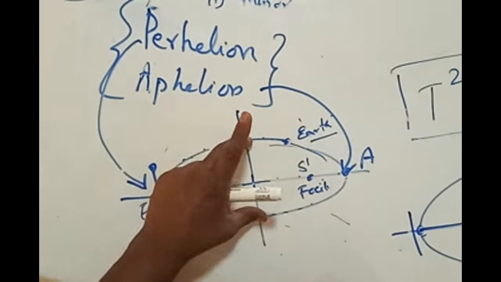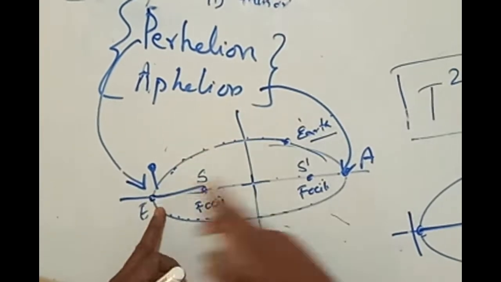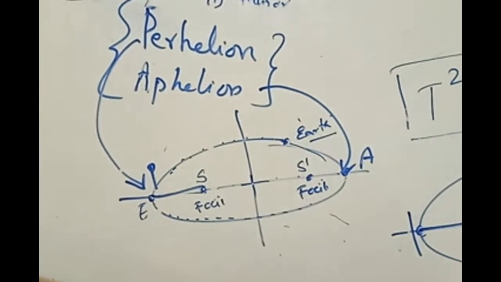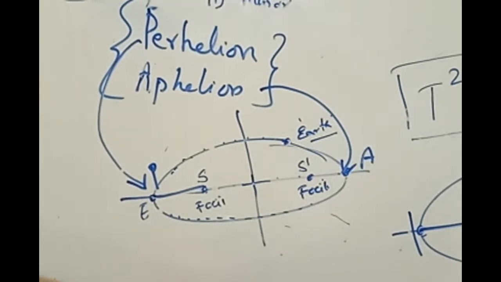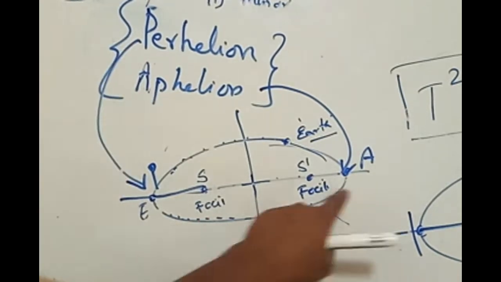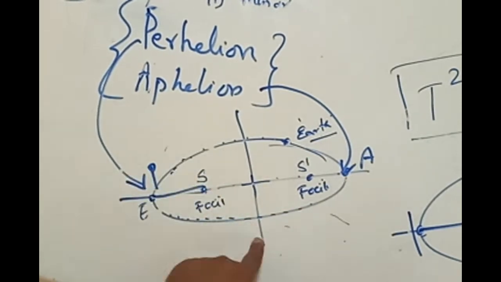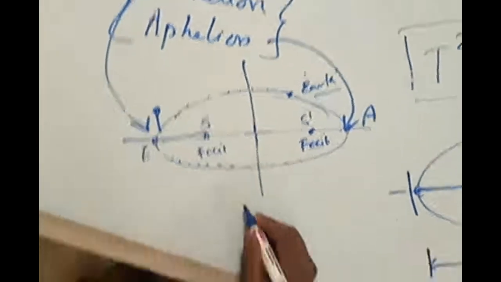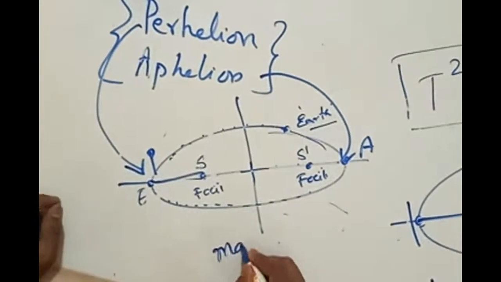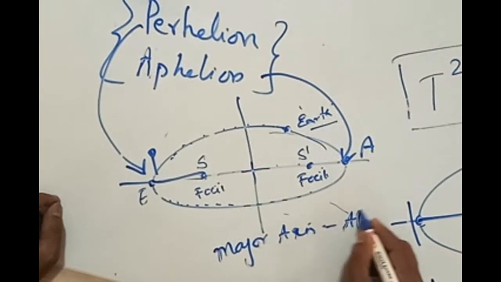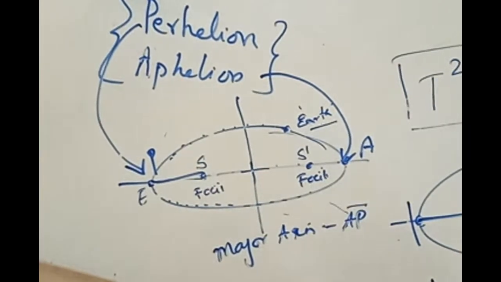This is the minor axis. This is the major axis. How can you define the major axis now using these terminologies? The total distance from perihelion to aphelion, the displacement from perihelion to aphelion, is called the major axis. The major axis is equal to the displacement from A to P.